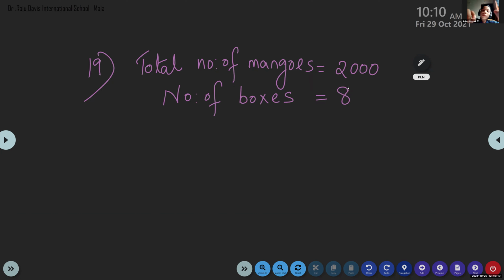Then what will we write in the next step? The number of mangoes in each box. Number of mangoes: 2000 divided by 8. All the children, please mute your device. You have to do this alone. 2000 divided by 8. Find out how many mangoes are in each box.